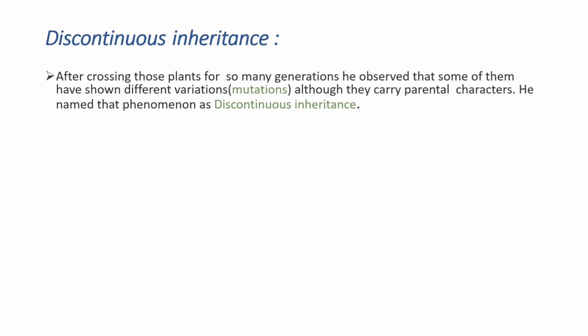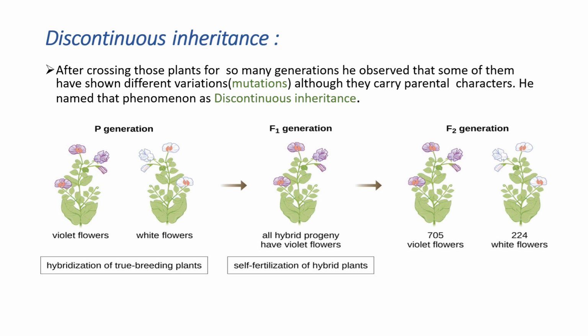So depending upon these variations, he named that phenomenon discontinuous inheritance. Inheritance means, as I already told you, the passing of characters from the parent to the offspring. Okay, after crossing those plants for so many generations, he observed that some of them showed different variations; although they carry some parental characters, they show different variations in some of their characters.